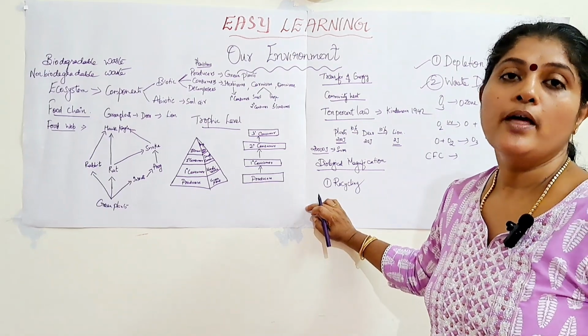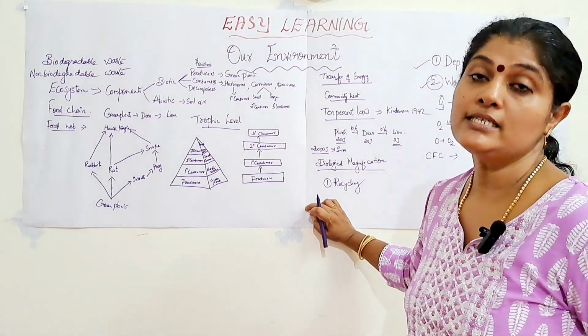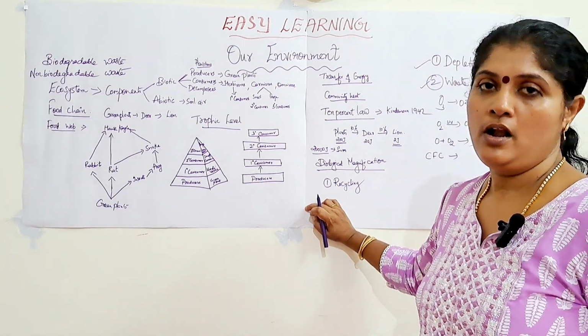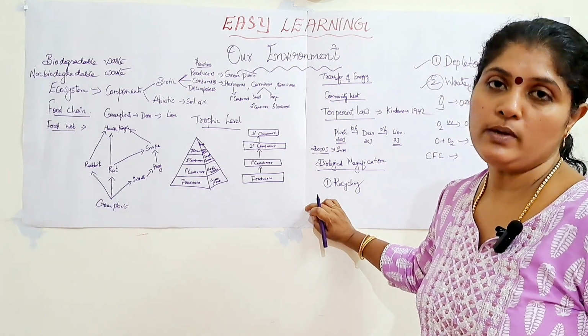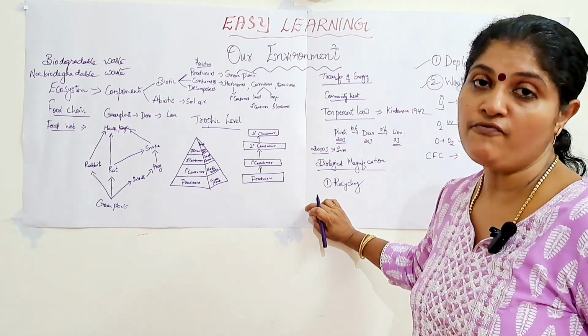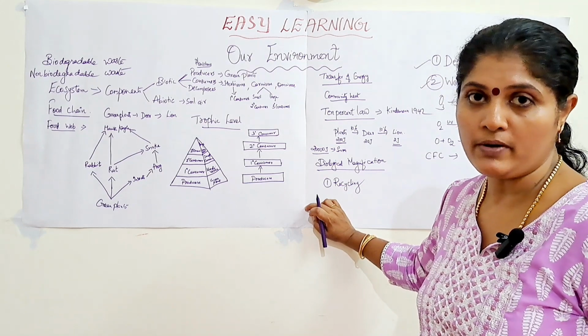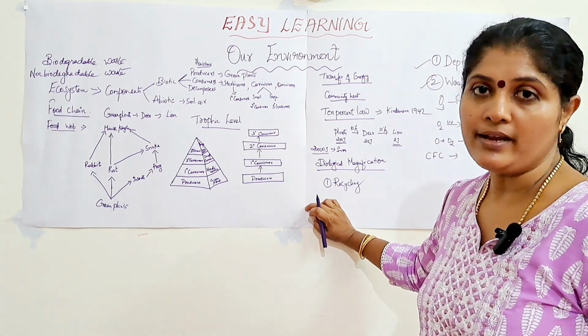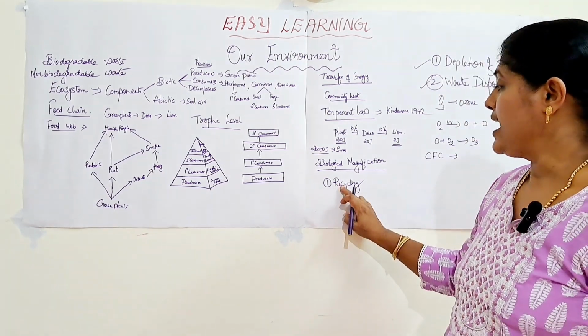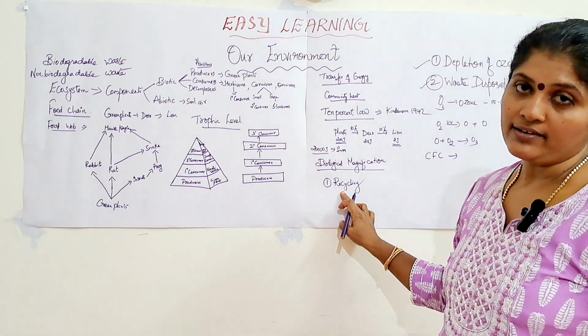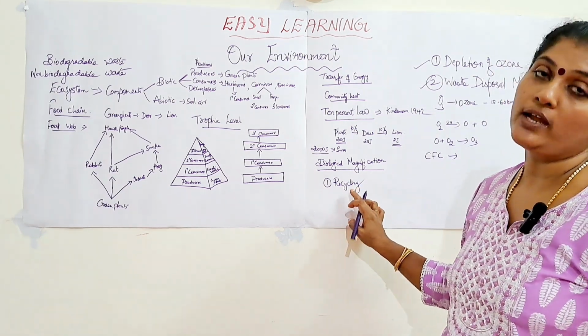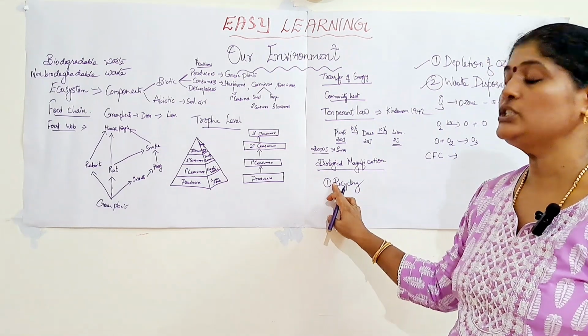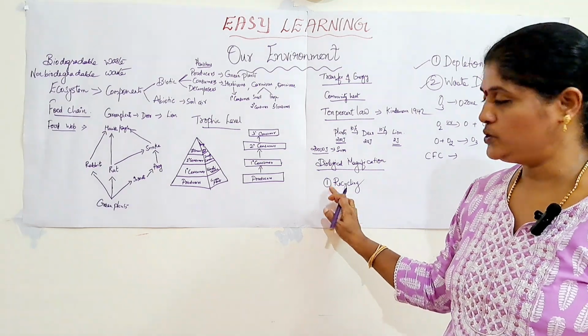Recycling means the waste materials, that is non-biodegradable waste materials, will be taken to the concerned factories. Paper will be taken to the paper factories. Metals will be taken to the metal industries. Like that, it will be taken to the concerned factories and then it will be recycled to get a new product. So, that is the first method of waste disposal.